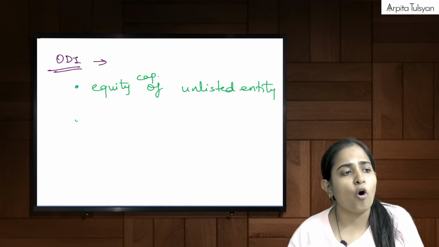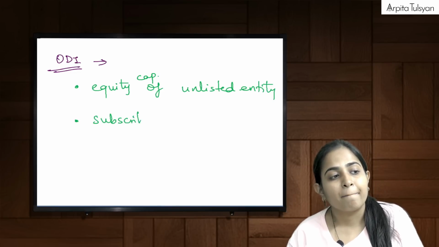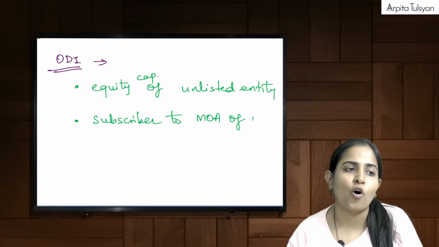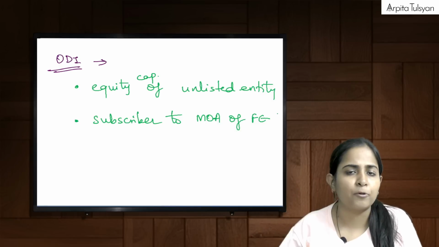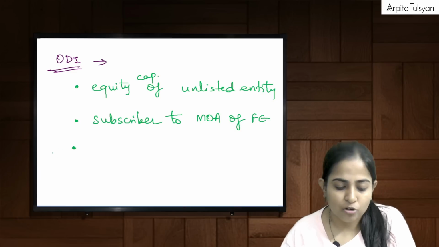Or if we are a subscriber to the MOA, Memorandum of Association, of a foreign entity, we have subscribed to the MOA of the foreign entity, that will also be included in the term ODI.